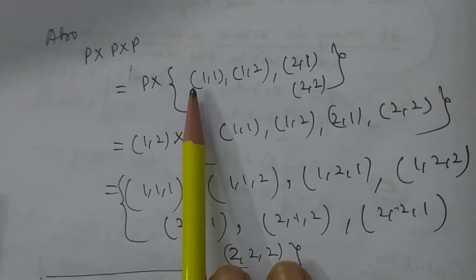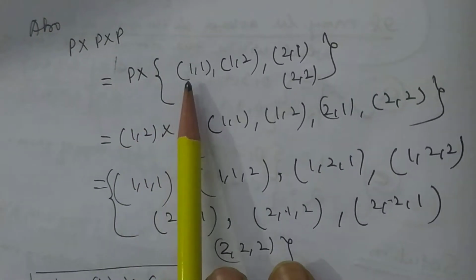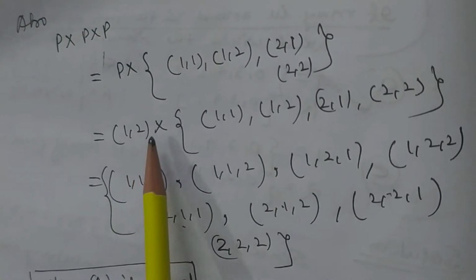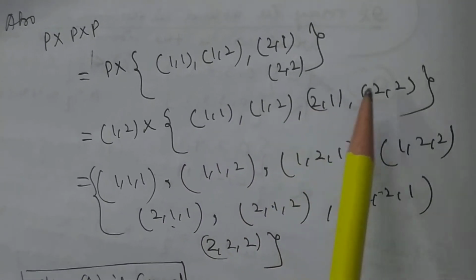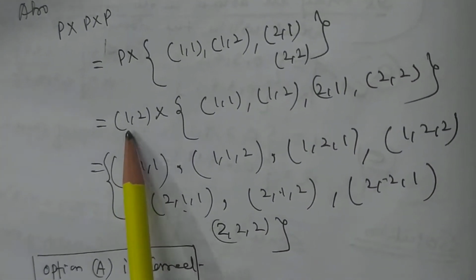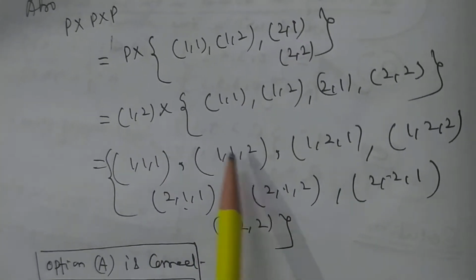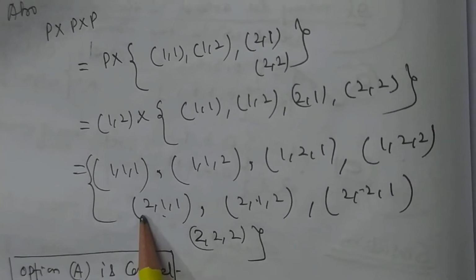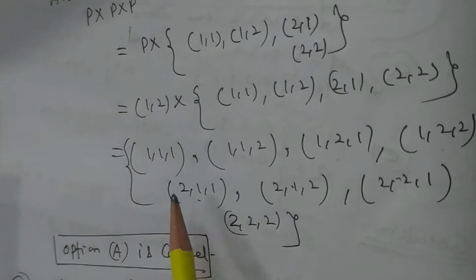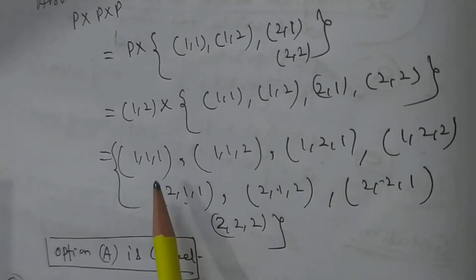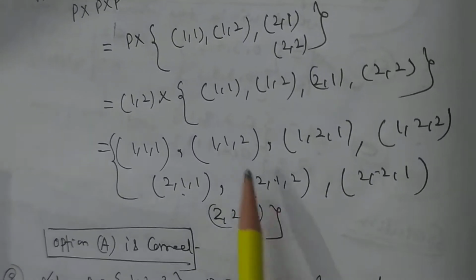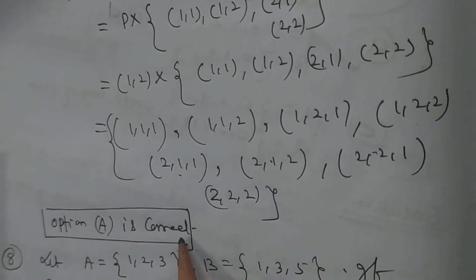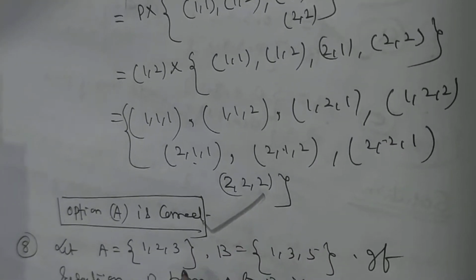That is, we take the Cartesian product of P from (1,1), (1,2), (2,1), (2,2) with 1, 2. Now it will be (1,1,1), (1,1,2), (1,2,1), (1,2,2), (2,1,1), (2,1,2), (2,2,1), and (2,2,2). Hence A is correct.